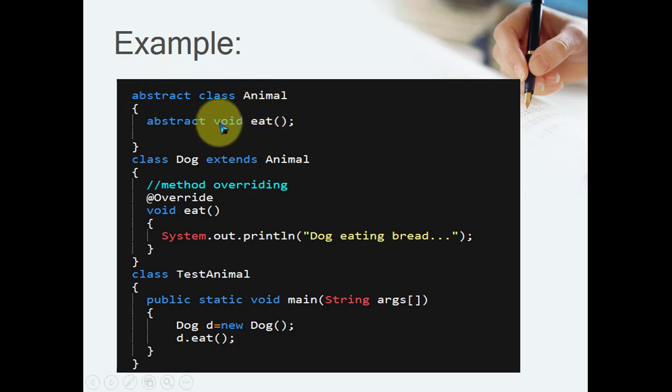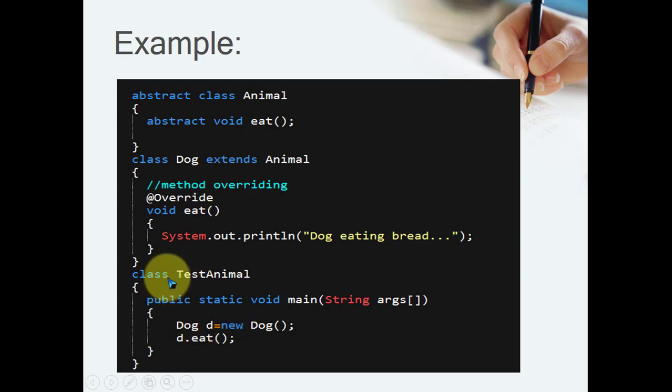And what is the benefit of declaring a method as abstract? When you define the Dog class, it is compulsory to override the eat method. That means this rule you have to follow in Dog. Then and only then is Dog an Animal. Otherwise, your Dog does not belong to the Animal category, right? So method overriding is compulsory here when the method is abstract.